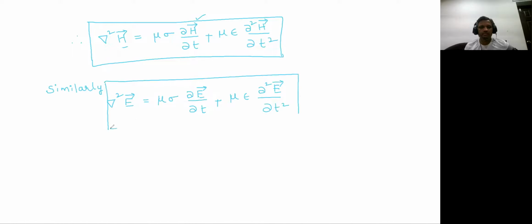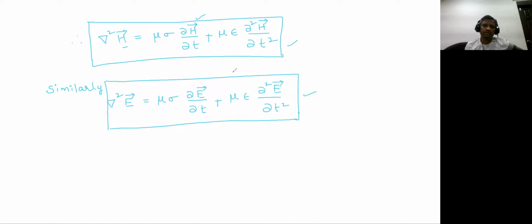But these two equations are very much useful for understanding the electromagnetic wave characteristics in a conducting medium. Okay, we cannot get wave equations which contain both E and H at a time. So the H equation will be separate and the E equation will be separate. If we can get the solution of these, then only can we understand the characteristics of the electromagnetic wave. But finding the solution for this kind of wave is a very, very difficult thing.